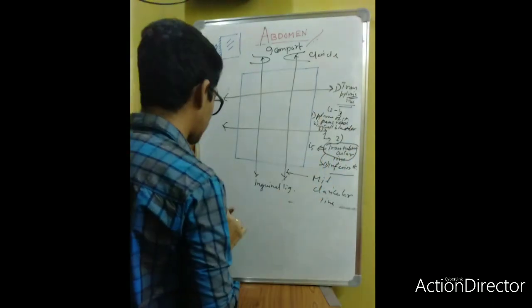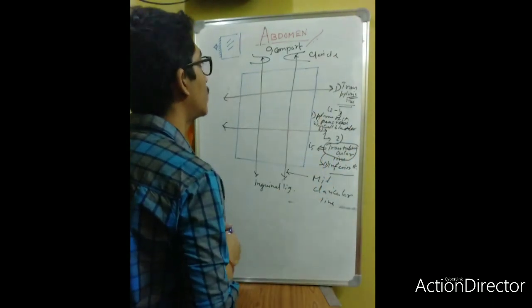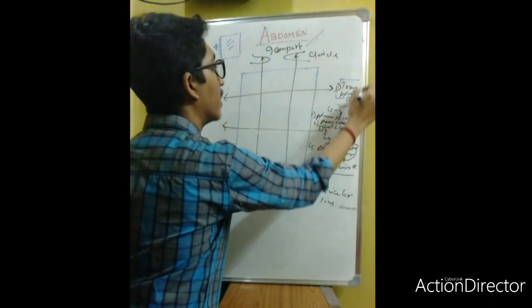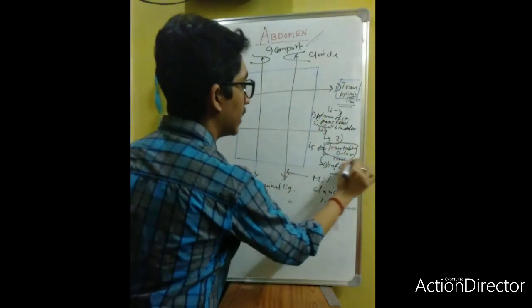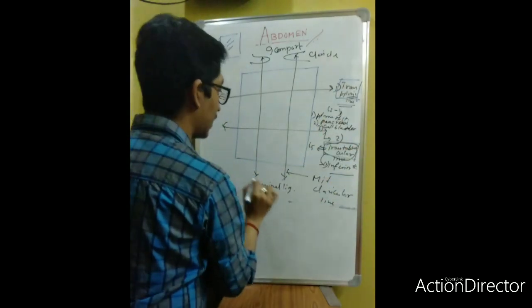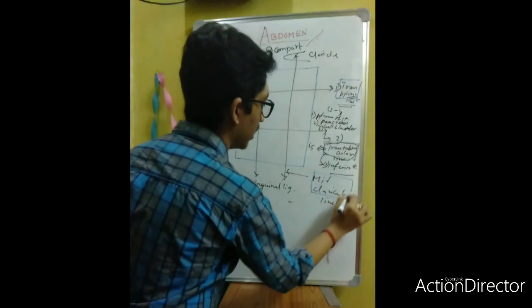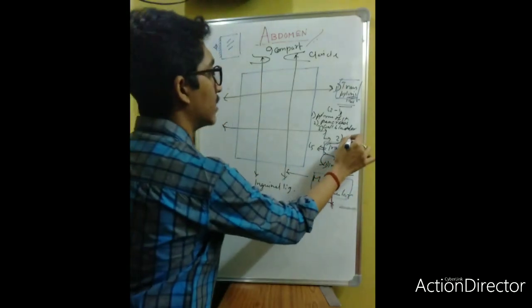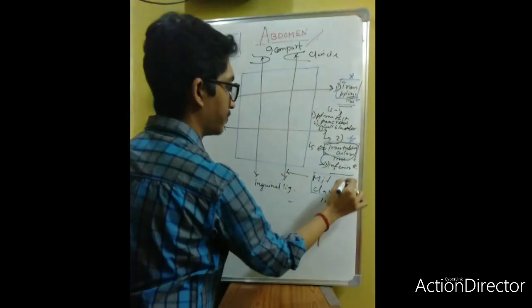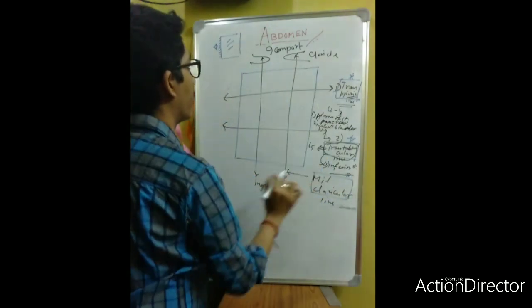So these are the lines that make the compartmentation: the transpyloric, the transtubercular and the mid-clavicular lines. The mid-clavicular line is very important for making the compartments.